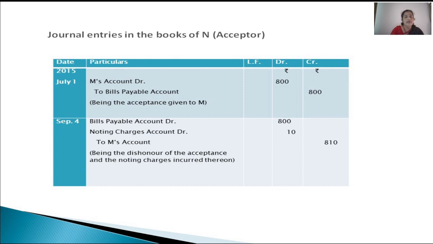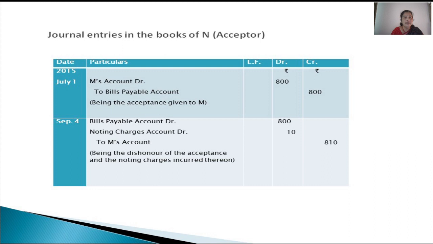Then finally, journal entries in the books of N, that is acceptor. First entry was for giving of acceptance. M is a receiver of the acceptance, debit the receiver, and we gave the acceptance and we gave this bill to the drawer. That is, bill is going out to bills payable account. Done. Then on September 4th,